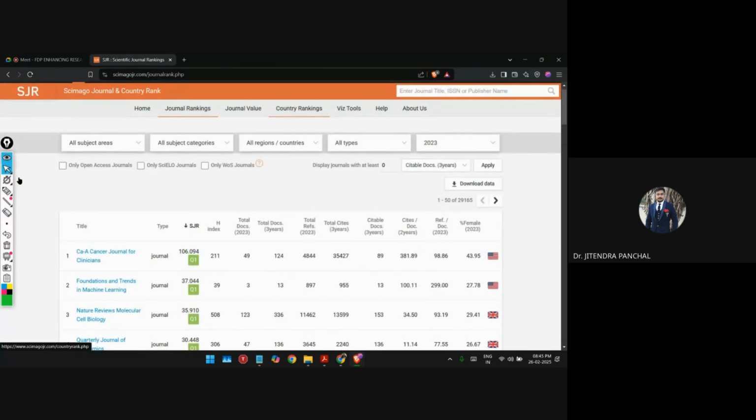Even if you are planning for postdoc, right, you can see which country is performing very well. It is not necessary, but you can try to see the performance of the country, and based on that you can see which countries are publishing Q1 listed papers, so you can contact the respective supervisor and try to publish with them, right?